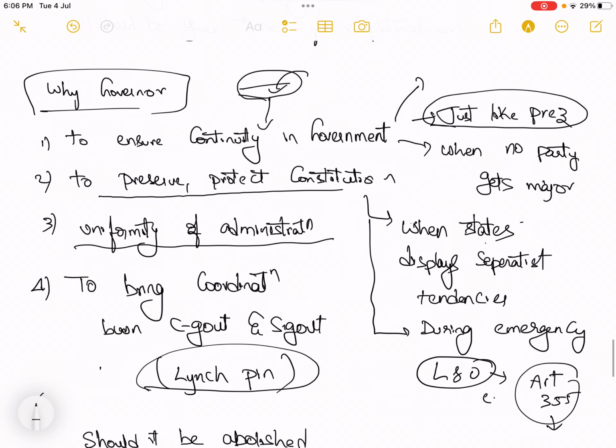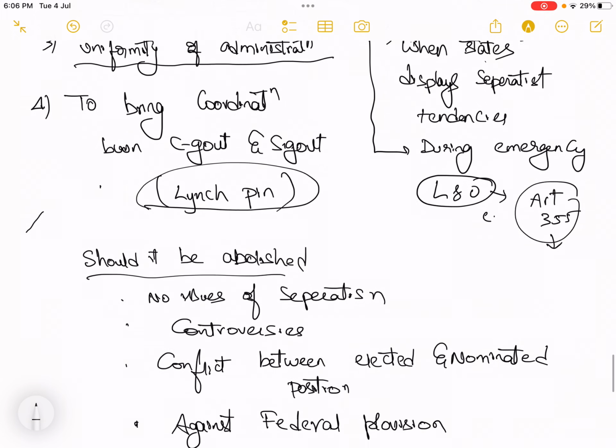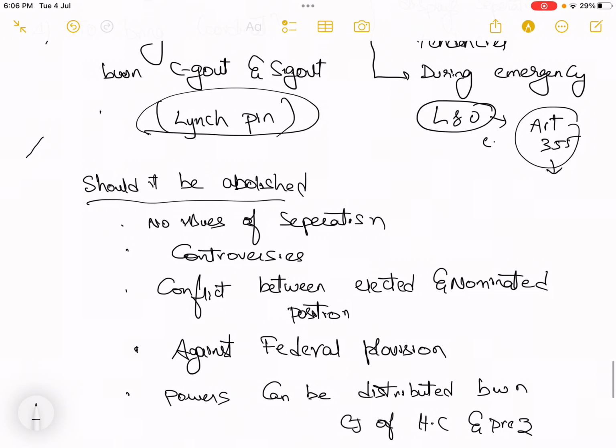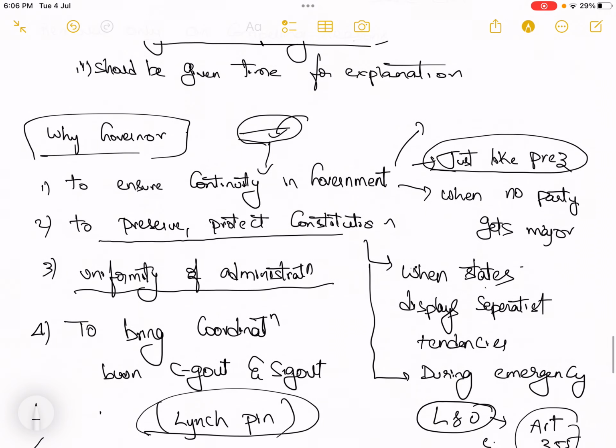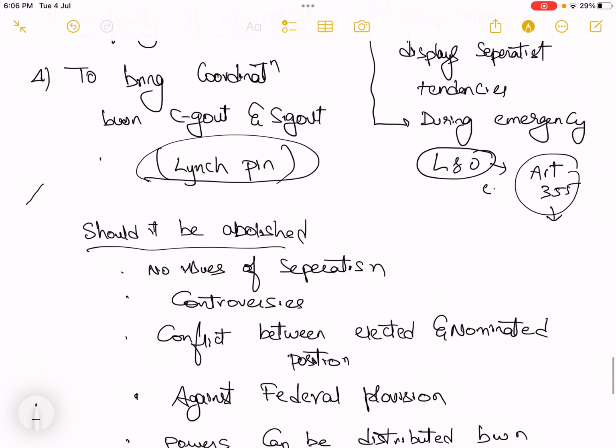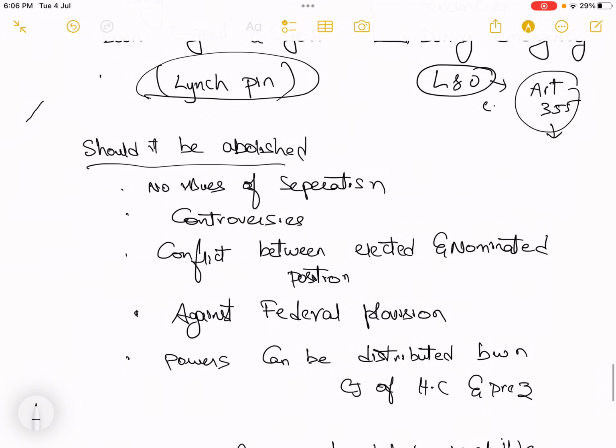Okay, so should it be abolished? Why should it not be abolished, or why do we need a governor? These are the provisions that you will talk about. Then why should it be abolished? Now we don't have such issues of separatism. Now there are so many controversies related to the discretionary powers or regular powers of the governor, and conflict between the elected and nominated positions. The elected person is your CM, right? The nominated position is your governor. There is a conflict present between these two positions.